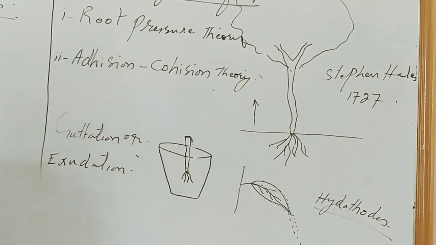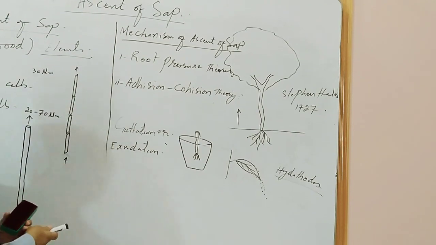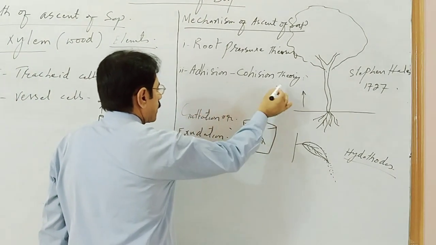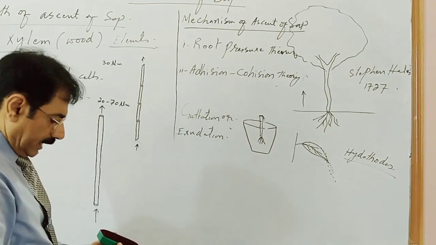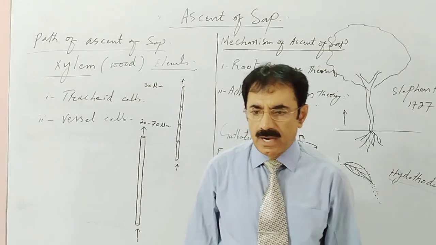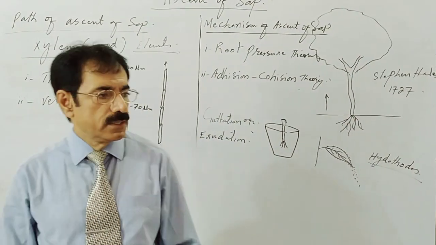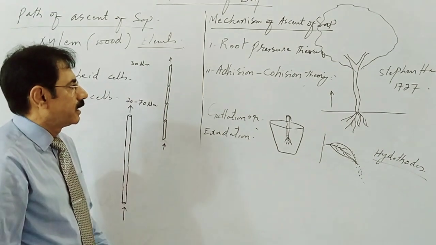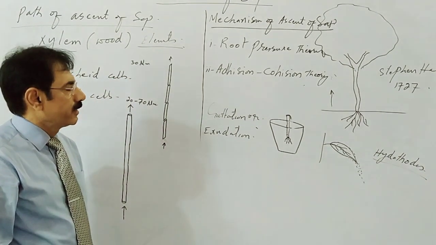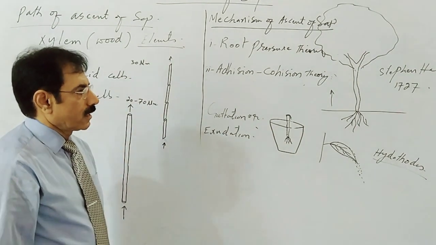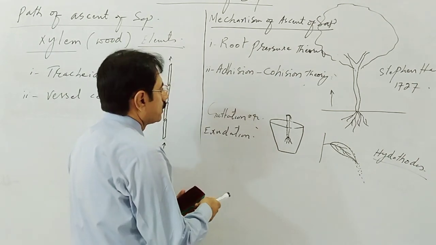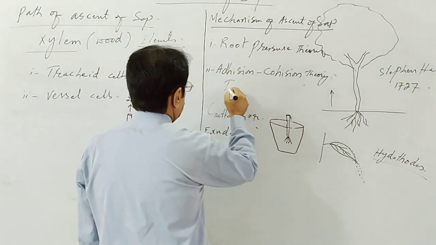And the second mechanism of ascent of sap is the adhesion and cohesion theory. This adhesion and cohesion theory was proposed by Dixon, a scientist. He proposed another theory and named it the adhesion and cohesion theory, or transpiration pull theory. This theory was also called transpiration pull theory.